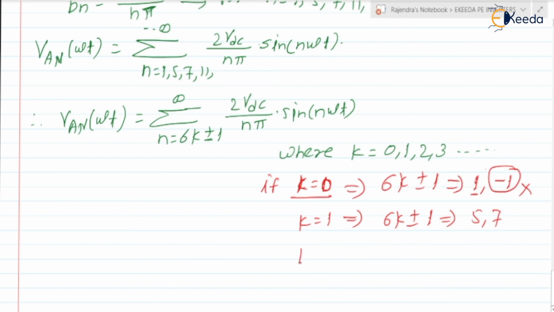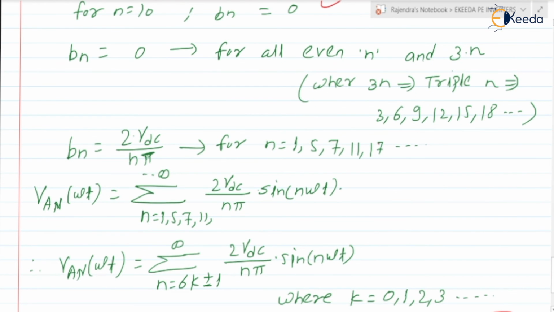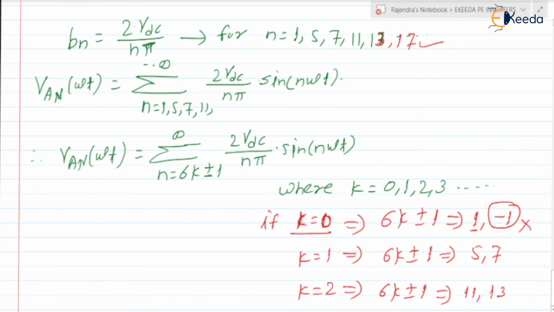Similarly, if k is equal to 2, it is 6 into 2, that is 12, plus or minus 1, so it is 11 and 13. After the 7th, there is directly the 11th, and after the 11th, there will be the 13th. Is this clear? In this way, we can write the expression for VAN of omega t.